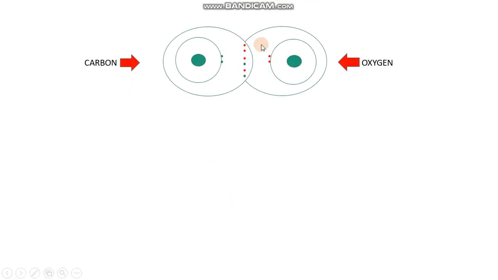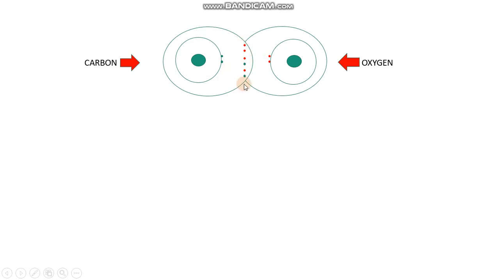So going further, what happens is that the pair of electrons which was here individually with oxygen now comes to be shared between carbon and oxygen. If you count these electrons, they are 6 in number, and on the basis of their colors, 4 electrons come from oxygen and 2 electrons come from carbon.